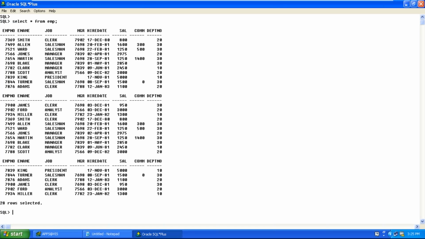28 rows we have. Probably we have executed the P2 procedure 2 times. So 14 plus 14, 28 rows have been loaded. Correct. I want only 14 rows.